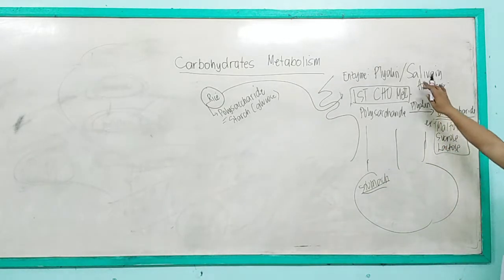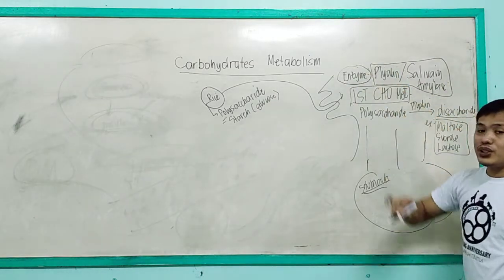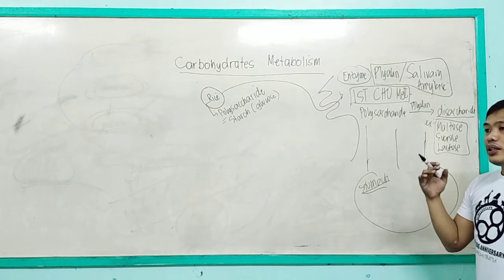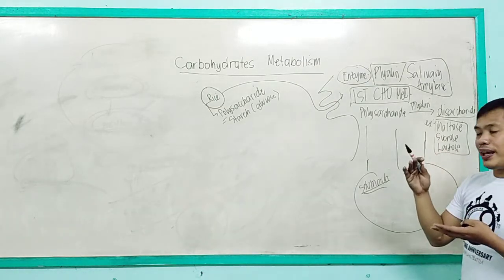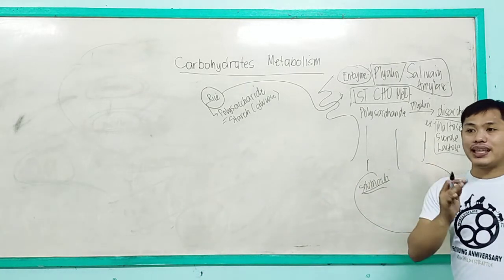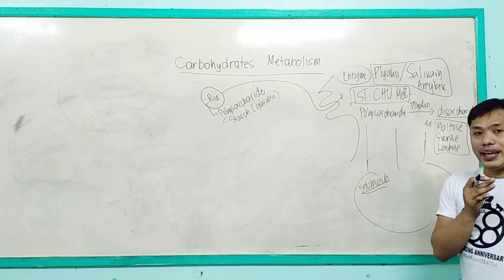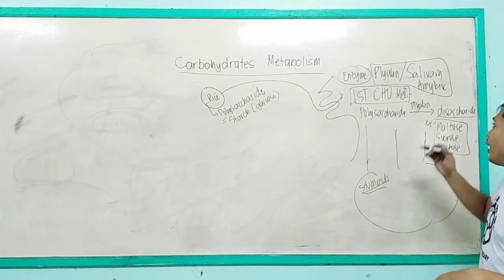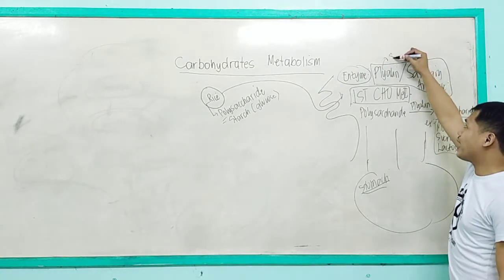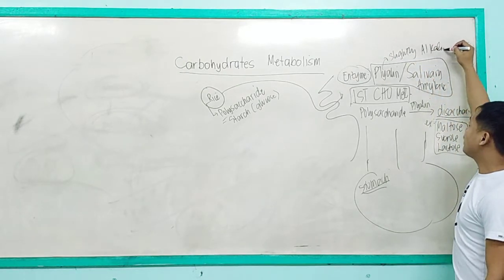Now we should always take note that enzymes require a certain environment in order to function. We have enzymes that can work in an acidic place, and we also have enzymes that can work in a basic or alkaline environment. For example, ptyalin requires a slightly alkaline environment.